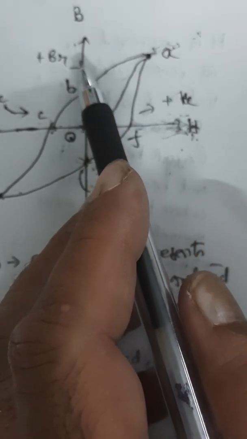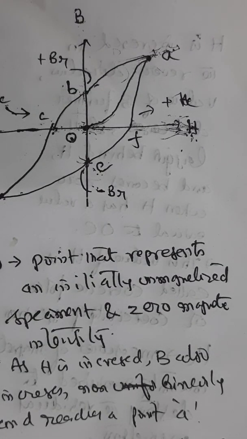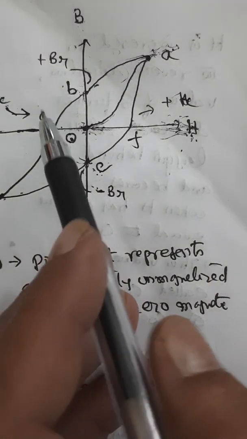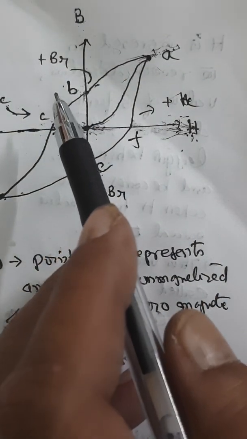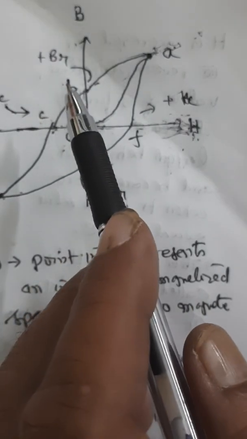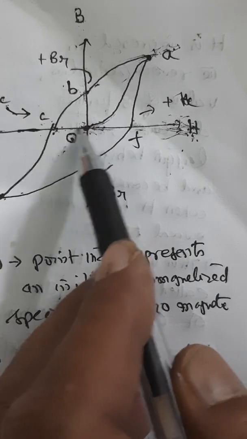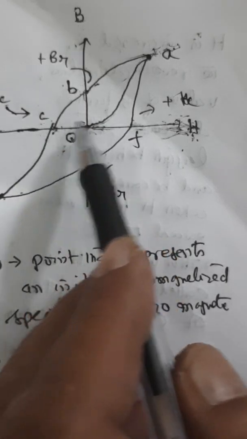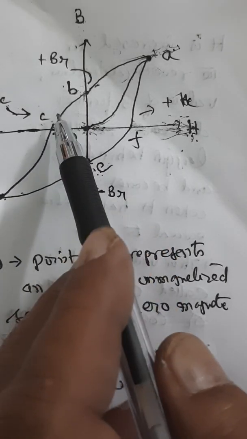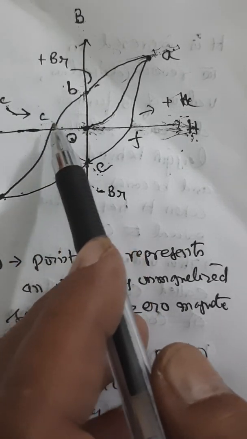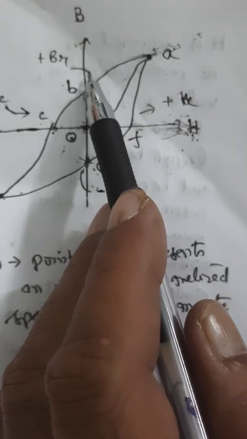So retentivity of a specimen is a measure of magnetic flux remaining in the specimen when the magnetic force is removed. Now if we further increase it in the reverse direction, the value of B further decreases, still lagging behind H, and becomes 0 when H has a value equal to OC. This value of magnetic intensity is called coercive force or coercivity of the specimen, represented as HC. So this is a measure of magnetic intensity required to destroy the residual magnetism.